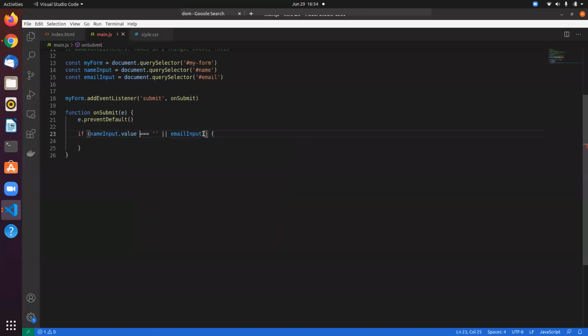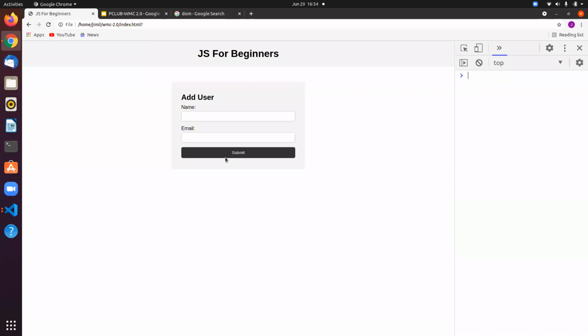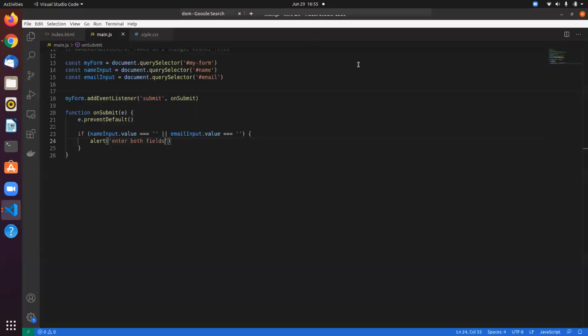We want to check the value. This is empty. Then let's say I just alert, enter both fields, right? So if I refresh this and I submit this, it gives a pop-up, enter both fields, right?